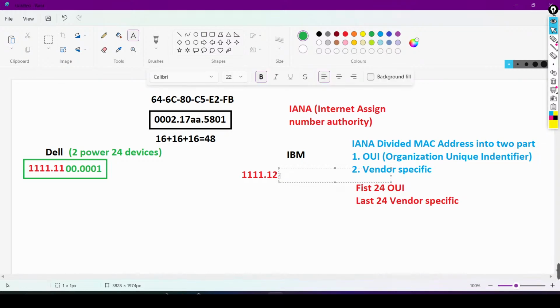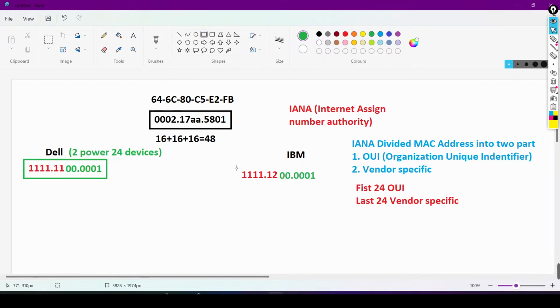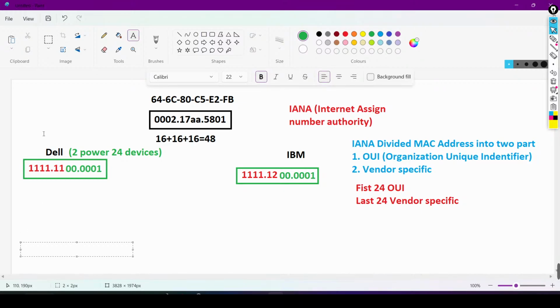What will be the first MAC address of IBM? It will also be 00.0001. Guys, the vendor specific part is the same for both organizations, but is the MAC address the same or different? The MAC address is different, yes or no? Different, yeah. Tell me what will be the last MAC address of Dell that can be designed by this OUI. The OUI will be the same. 1.11 FF.FFFF. Yes or no? Yes.